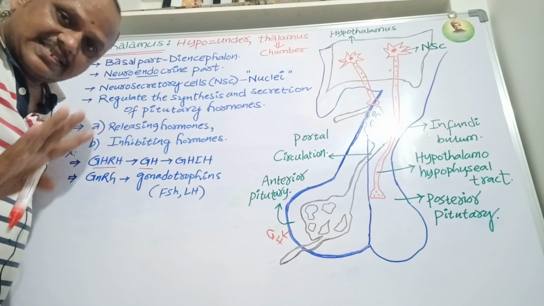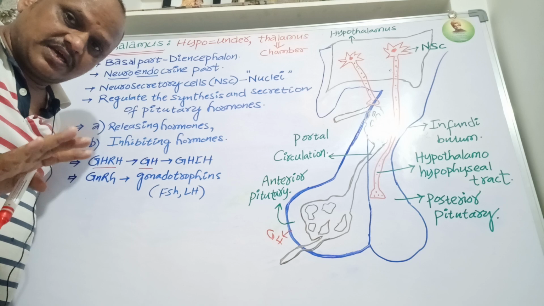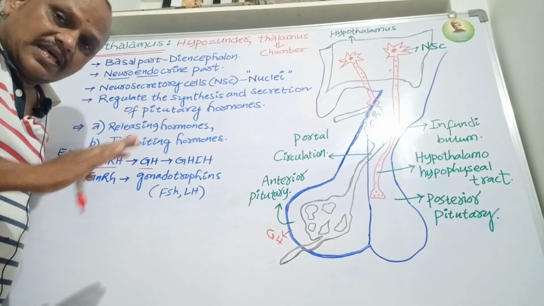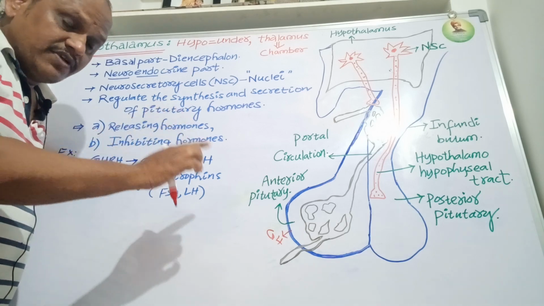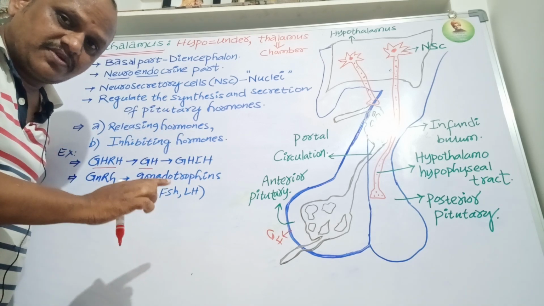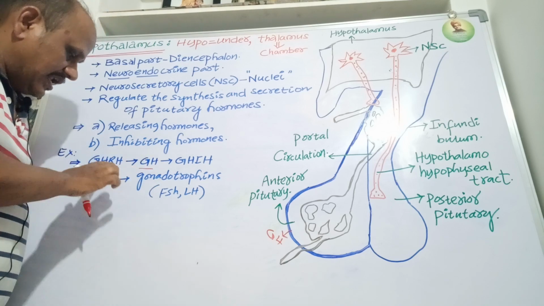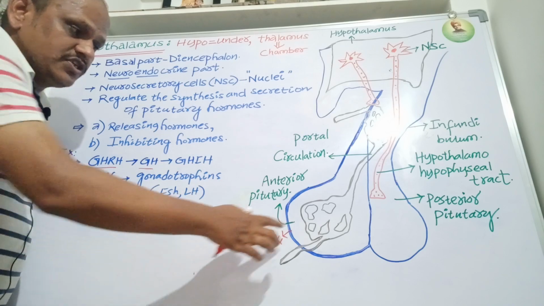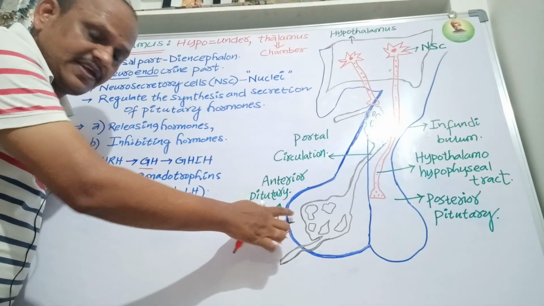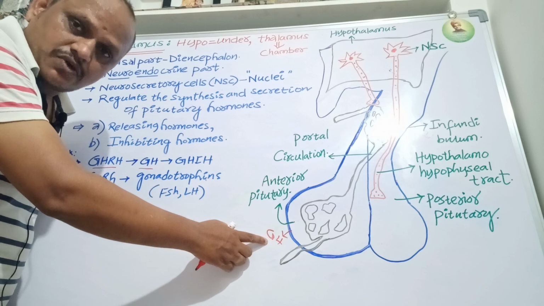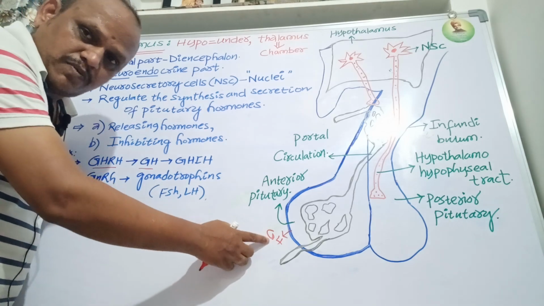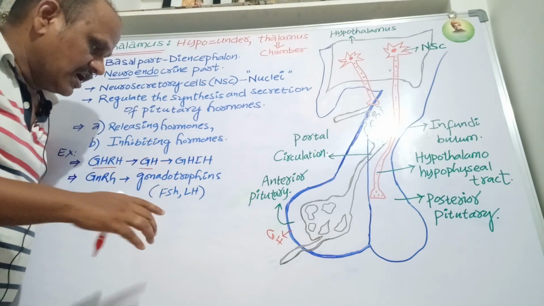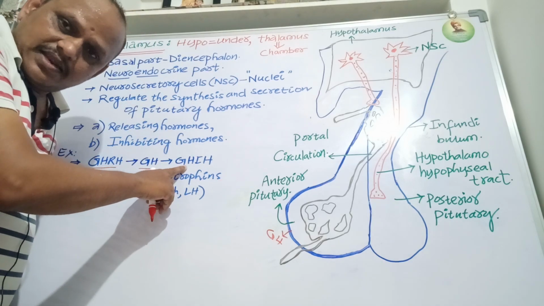The hypothalamus produces two types of hormones: releasing hormones and inhibiting hormones. Releasing hormones stimulate the anterior pituitary to release some hormones, like growth hormone releasing hormone, which stimulates the release of growth hormone, somatotropin. Then the somatotropin is inhibited by somatostatin, the growth hormone inhibiting hormone.